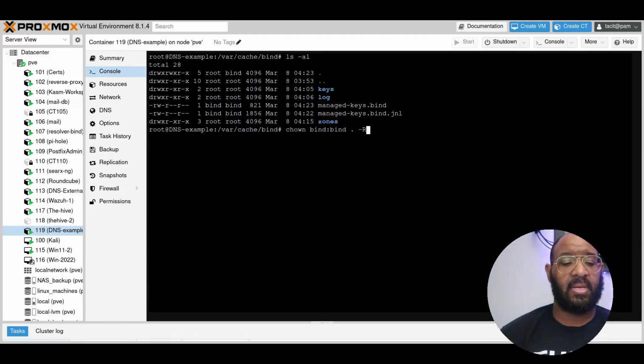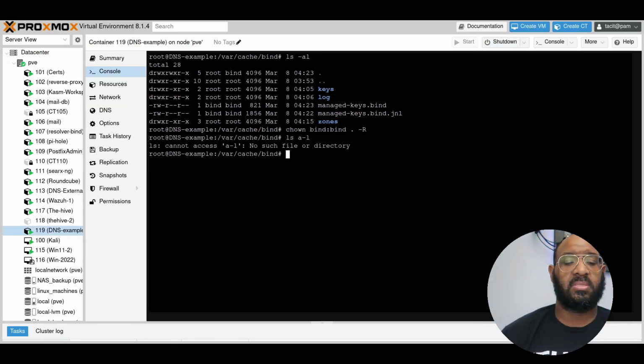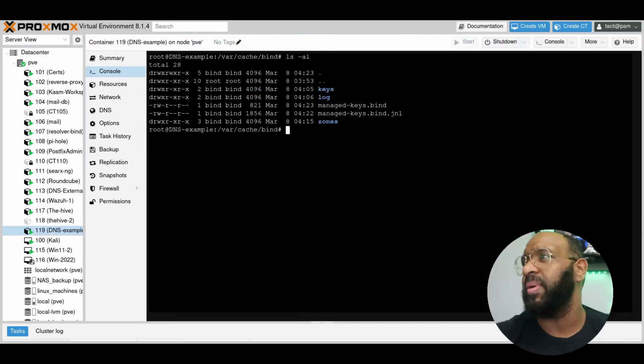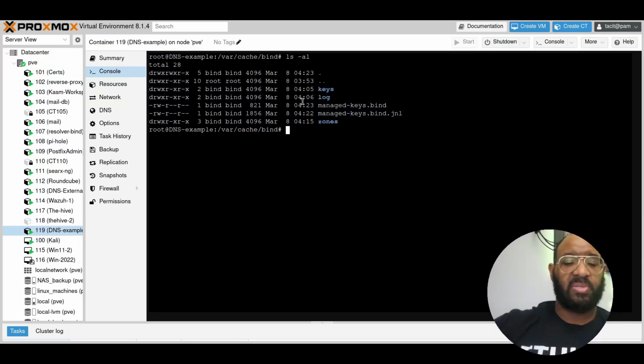Hit enter, and now we do ls -al. Oh, if I type it right. Let's just clear the screen. ls -al. We now have bind for all of these. So now that should take care of that error we had, and we should be good to go. Last step is going to be setting up logging. So let's go ahead and restart one more time.